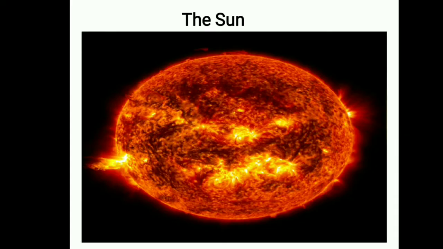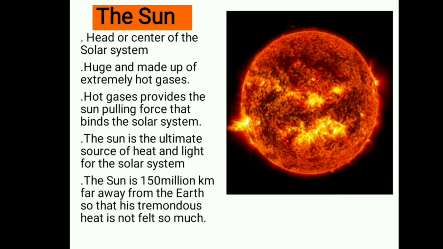Next, in the solar system, the sun is the head, the center of the solar system. It is huge and made up of extremely hot gases. It provides the pulling force that binds the solar system. The sun is the ultimate source of heat and light for the solar system.